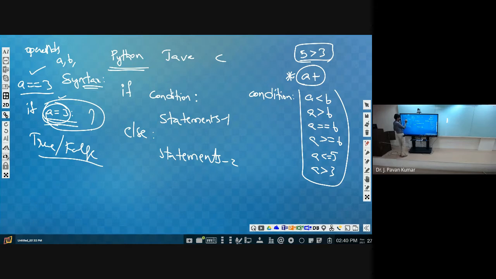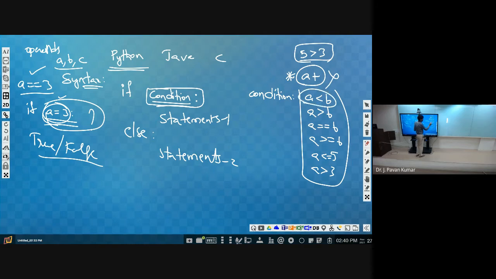So now, how can this condition be formed? A condition can be formed by making use of operands, like A, B, C. We will also have operators. By using these operands and operators, and of course numericals as well, we could form a condition. But there is a format which is allowed. For example, A plus is not allowed, because it is not forming any expression.